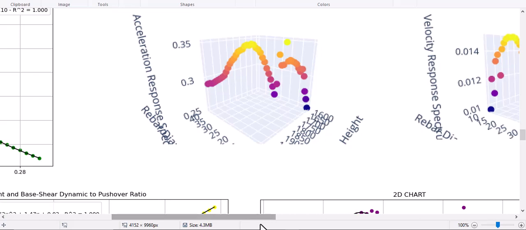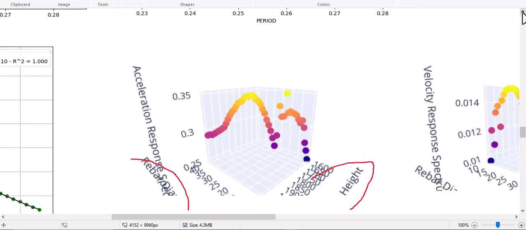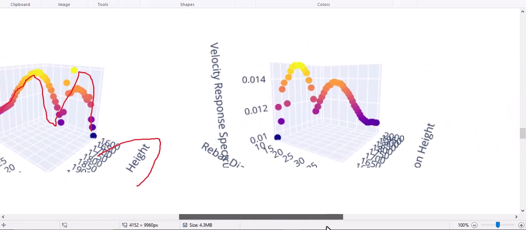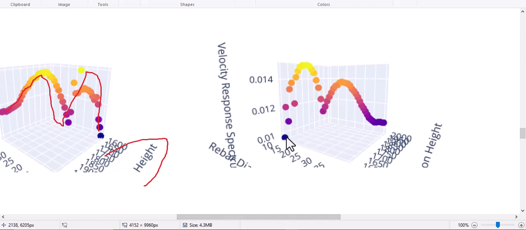Yeah, in here we're going to plot the relations between rebar diameters changing and height changing of the I sections, and the relations with PGA, the peak ground acceleration. So it shows that it has this shape, and also for velocity.